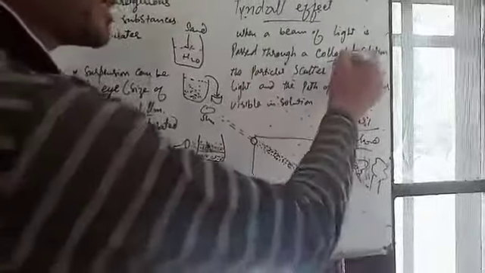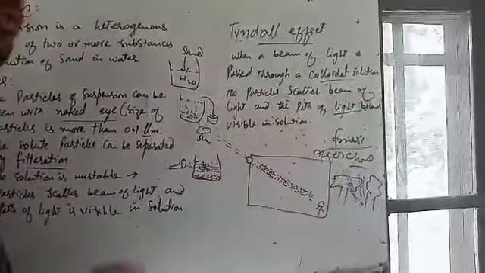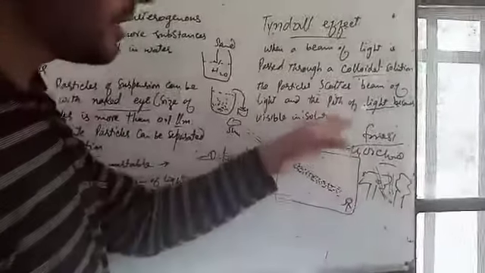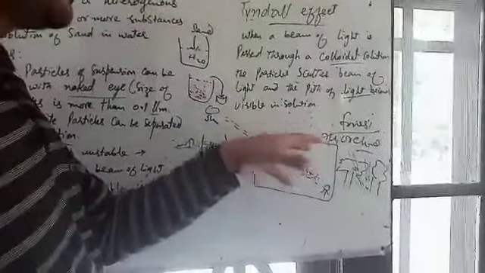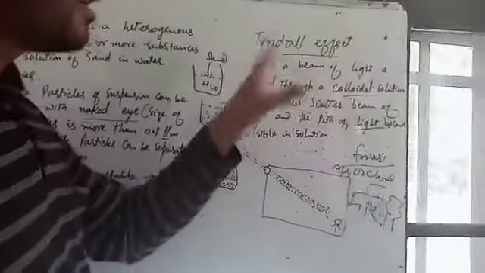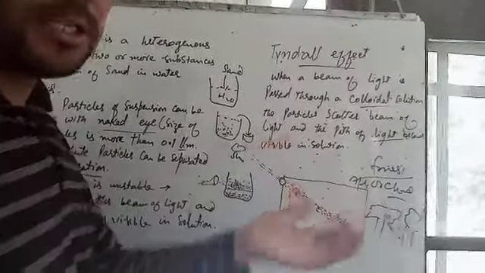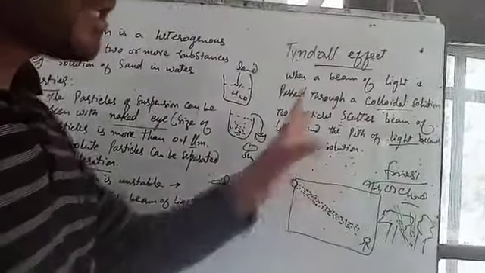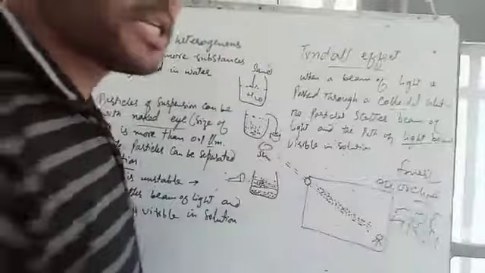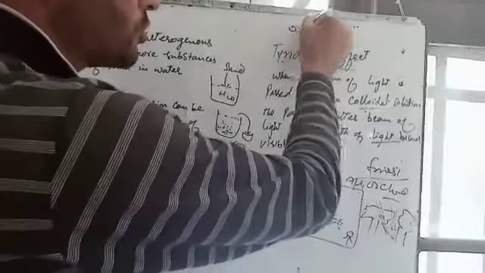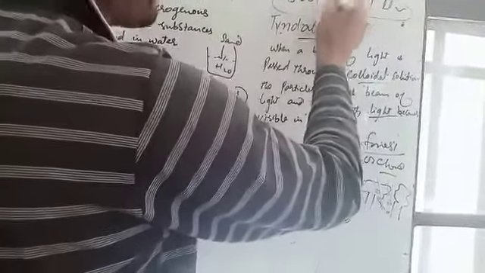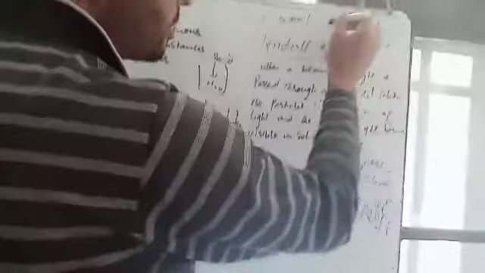That means for Tyndall effect, there must be a colloidal solution. The particle size must be more than the particle size of the true solution. This is the more important thing, that the particle size in which the Tyndall effect occurs must be more than the true solution particle size. That means it starts from colloidal solution particle size, between 0.001 to 0.1 micron meter. When the particle size is more than this, or up to this, then the Tyndall effect will occur.